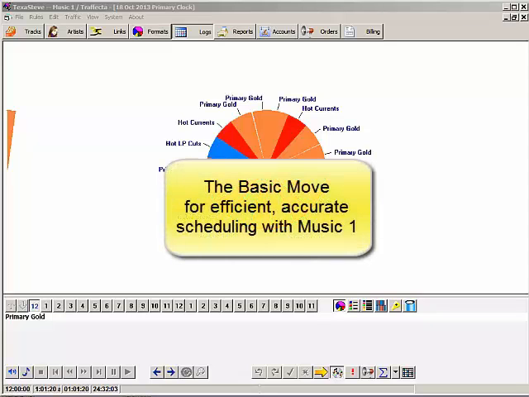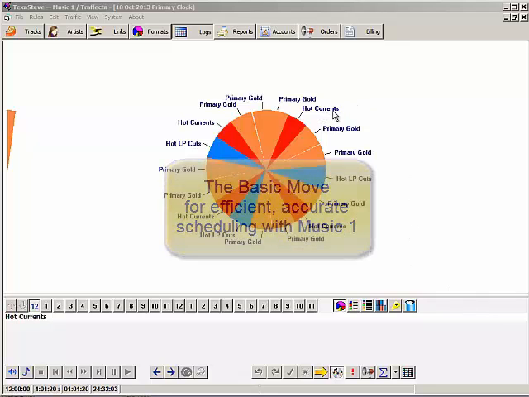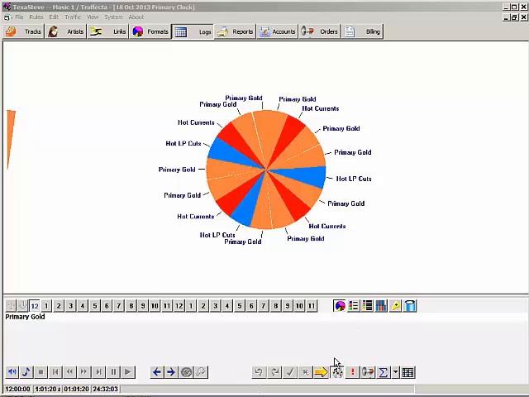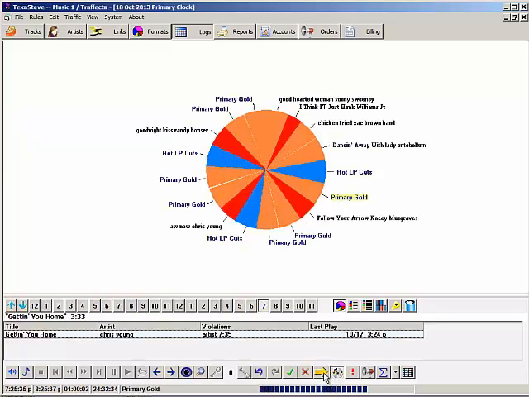Here we go with the new schedule. Music One will roll through the day and schedule the hot currents, and then it begins scheduling my primary gold category. And it comes to 7 p.m. and stops on this slot, primary gold at about 7:18. And it's only got one choice, Chris Young.